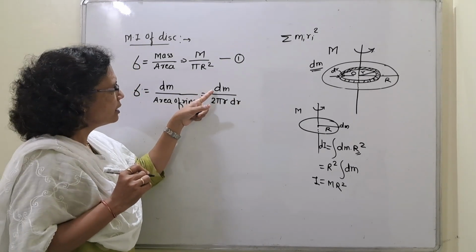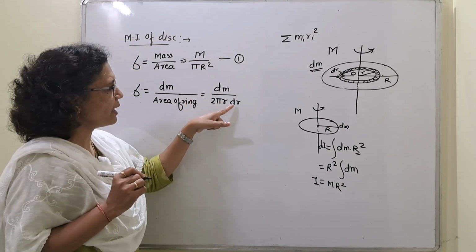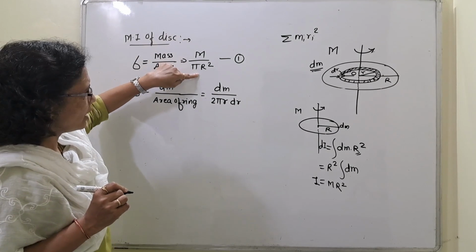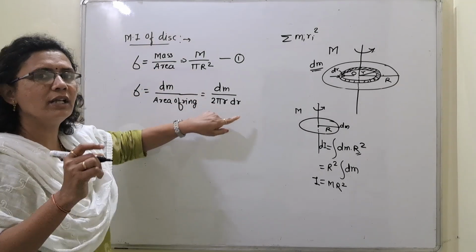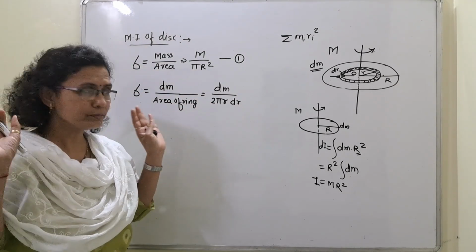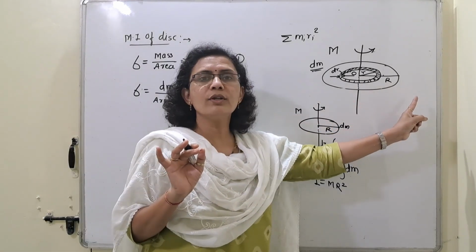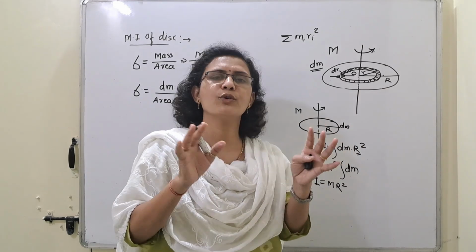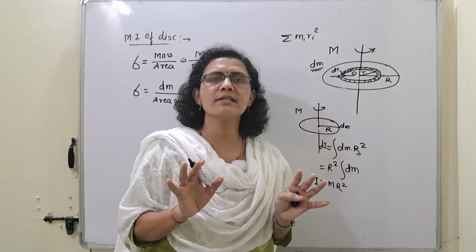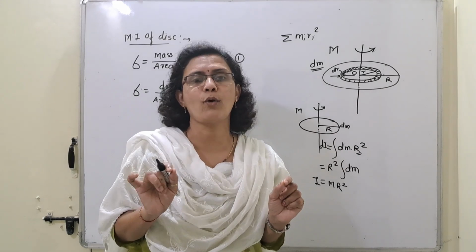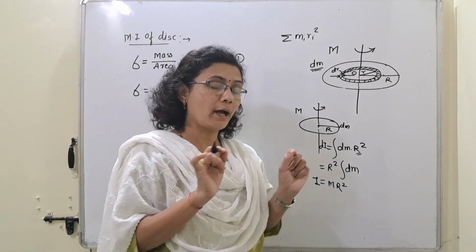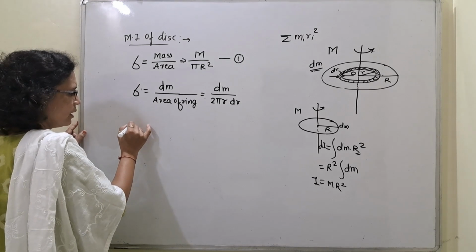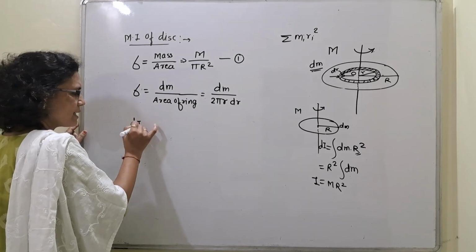Then this term, dm upon 2 pi r dr, is nothing but the surface density. This M upon pi R square and this dm upon 2 pi r dr will have the same value because we consider uniform mass distribution. This disk is a uniform disk. Mass is distributed uniformly, so surface density is not going to change at any point of that disk. Okay.